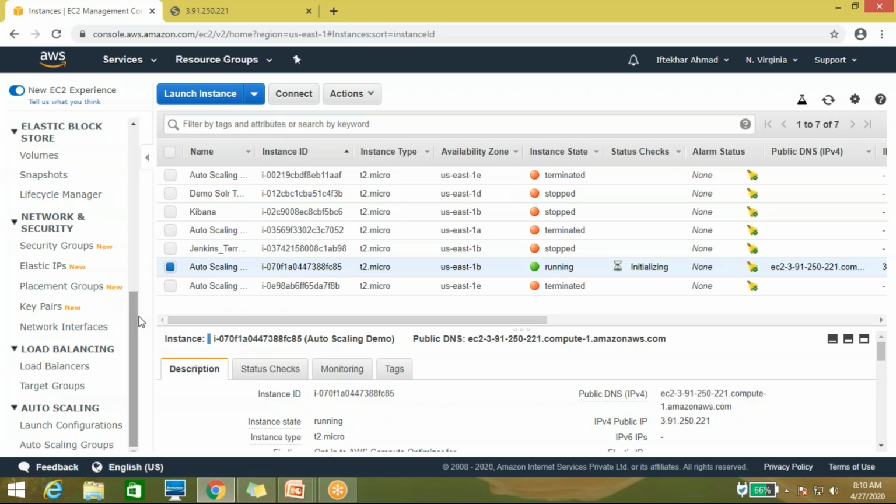Right now, we have a separate section for the alarm also, in CloudWatch. We will configure the alarm and SNS, Simple Notification Service. Let me briefly tell you.